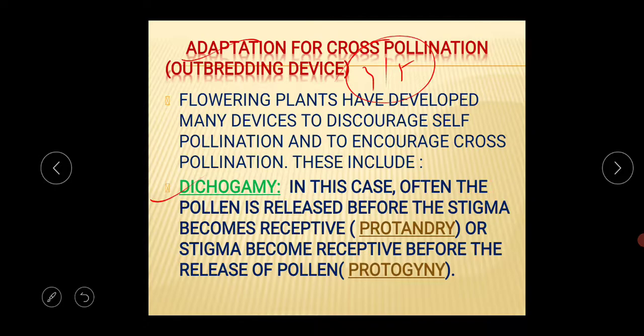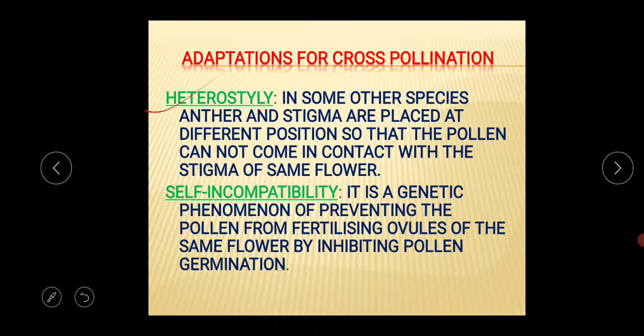I am repeating again, what is the meaning of dichogamy? In this case often the pollen is released before the stigma becomes receptive, that's called protandry, and when the stigma becomes receptive before the release of pollen, that's called protogyny. So you have to remember these two terms, protandry and protogyny. Dichogamy is one kind of outbreeding device. Next thing is heterostyly.